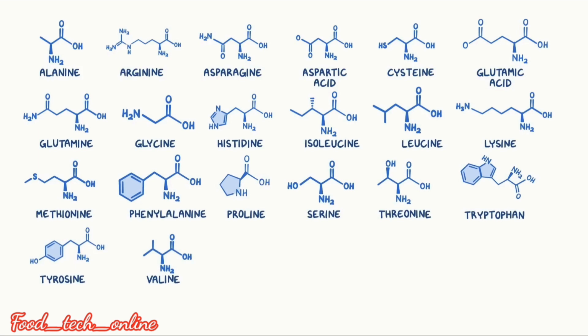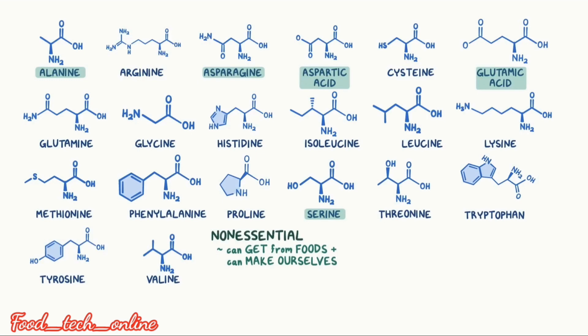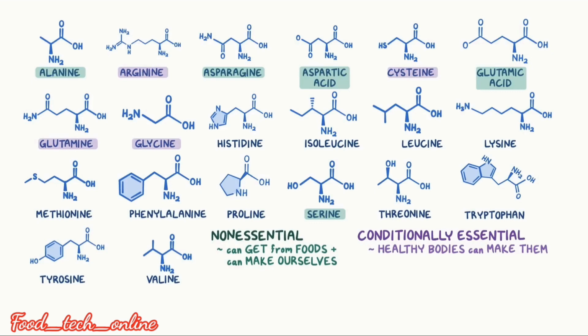Move to the first group, the non-essential amino acids: alanine, aspartic acid, glutamic acid, and serine. These types can be made by our cells, as well as obtained from foods. Conditional essential amino acids, which healthy bodies can make, are arginine, cysteine, glutamine, and glycine.